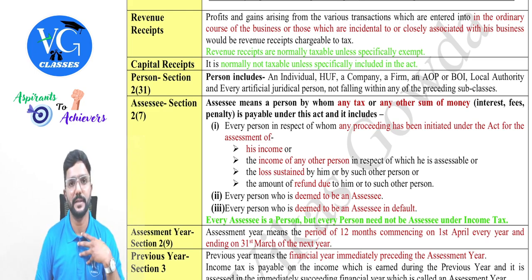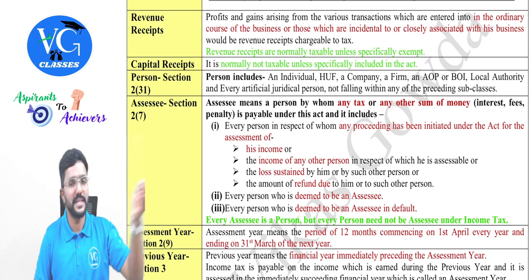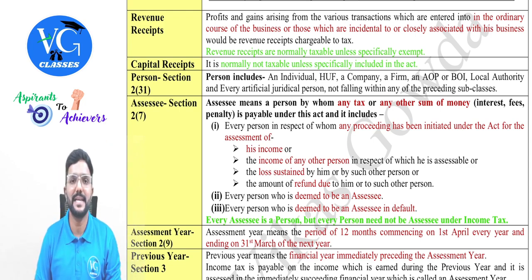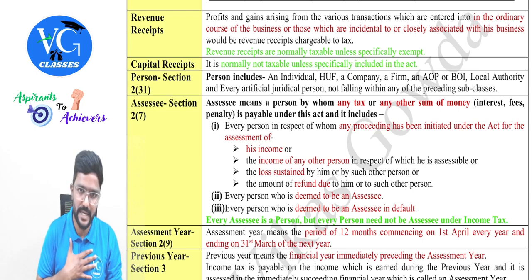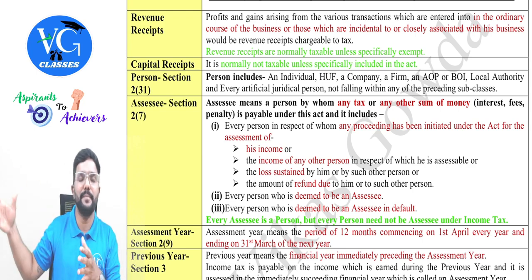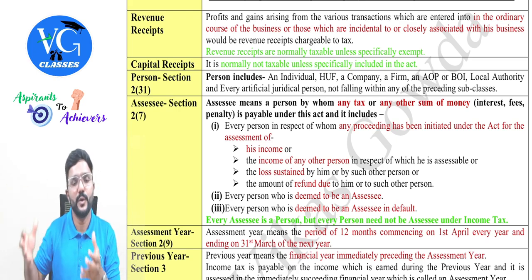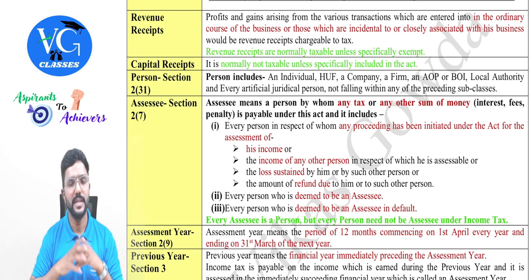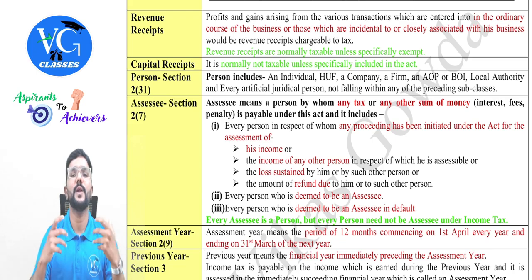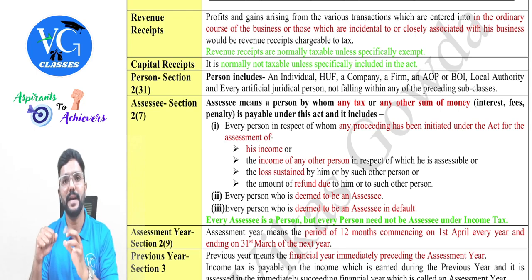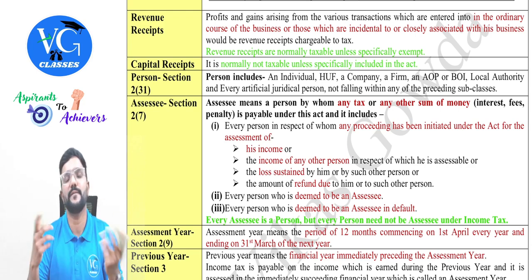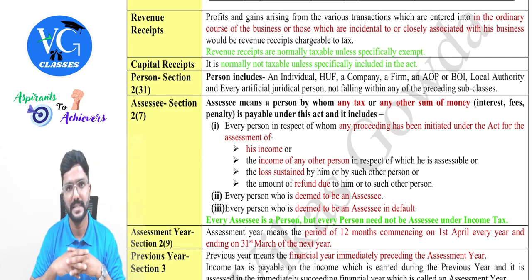Let me give one more example. Assume I am a furniture dealer. My business itself is to purchase furniture and sell furniture. In that case, furniture is an inventory for me. Any transaction with respect to furniture would be a revenue transaction for me. Now assume there is an academy who purchase furniture to use it for a longer period. They are not in the business of buying and selling the furniture, but they are using it for a longer period. So in such case, furniture is a fixed asset for them, and any transaction with respect to fixed asset will be capital in nature, guys.